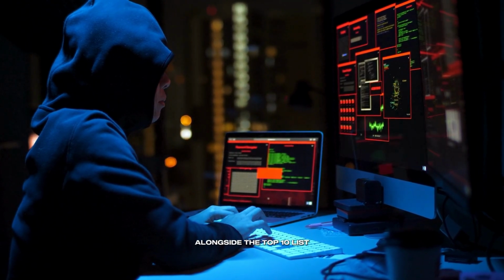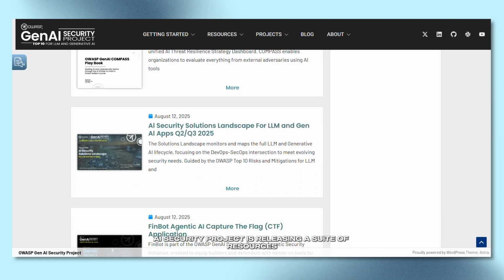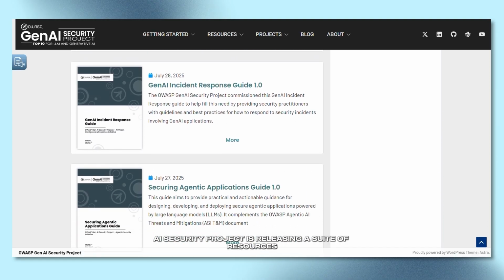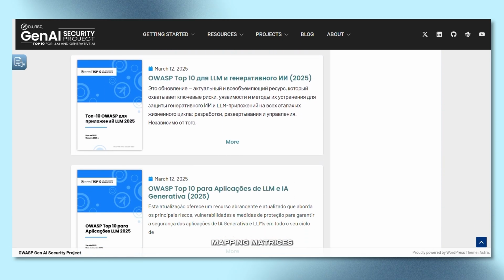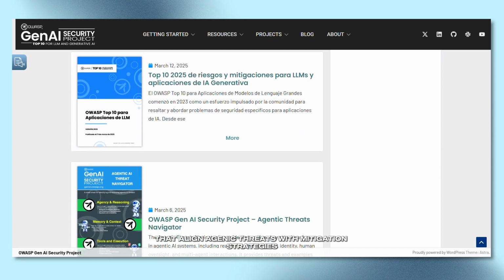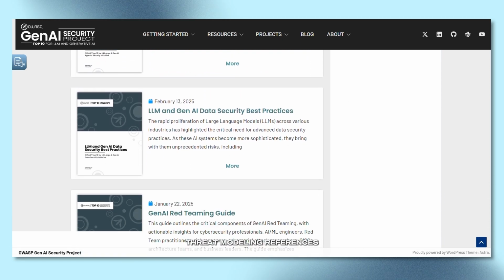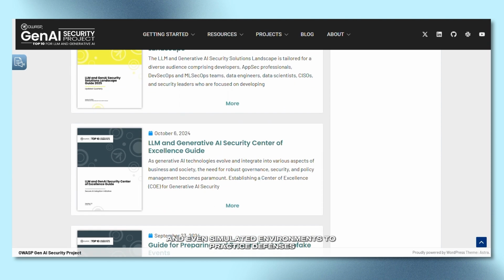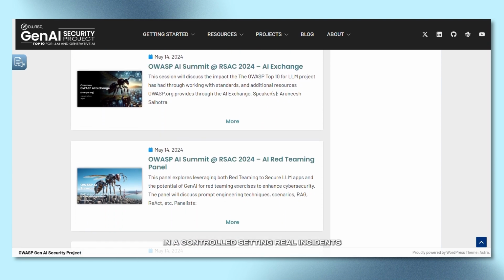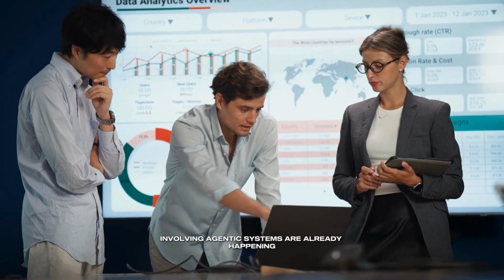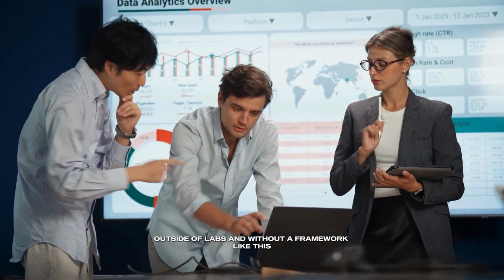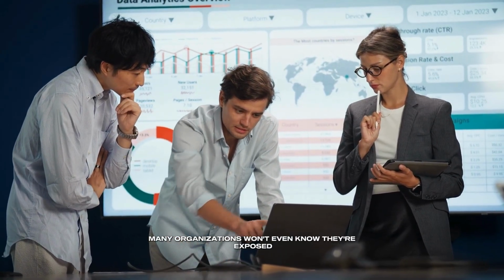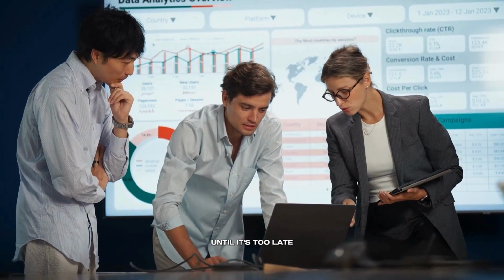Alongside the top 10 list, the OWASP GenAI Security Project is releasing a suite of resources, practical guides for securing agentic applications, mapping matrices that align agentic threats with mitigation strategies, threat modeling references, and even simulated environments to practice defenses in a controlled setting. Real incidents involving agentic systems are already happening outside of labs, and without a framework like this, many organizations won't even know they're exposed until it's too late.